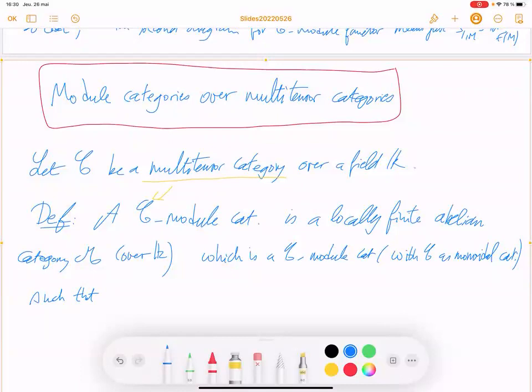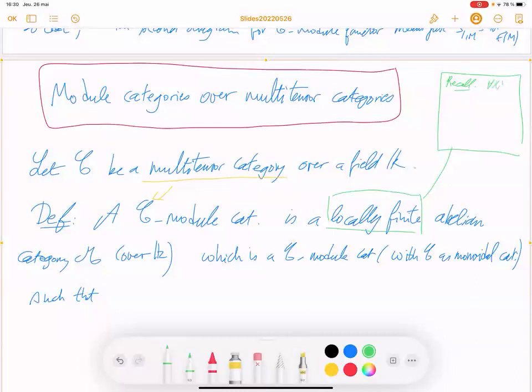Let me remind you briefly of the meaning of locally finite, because it's a bit far back in the course. This will not take very long.